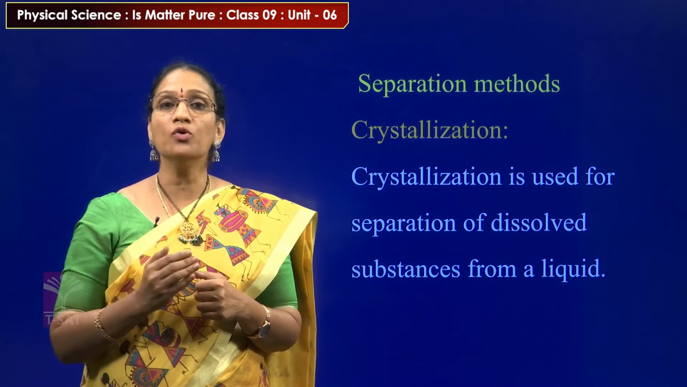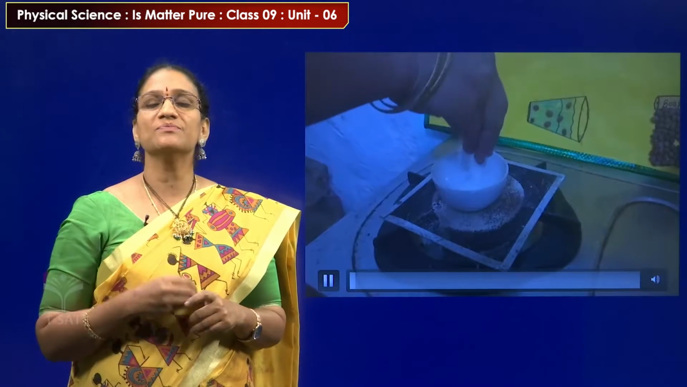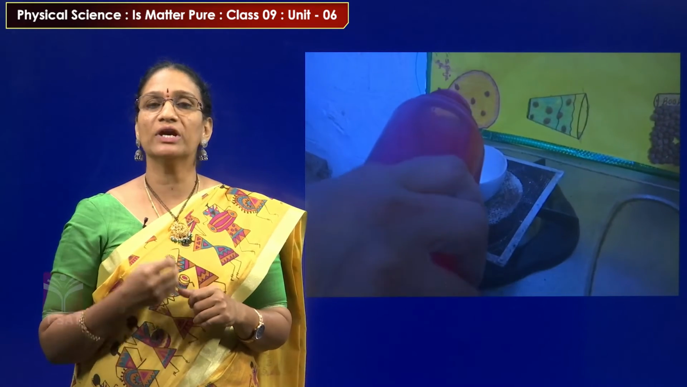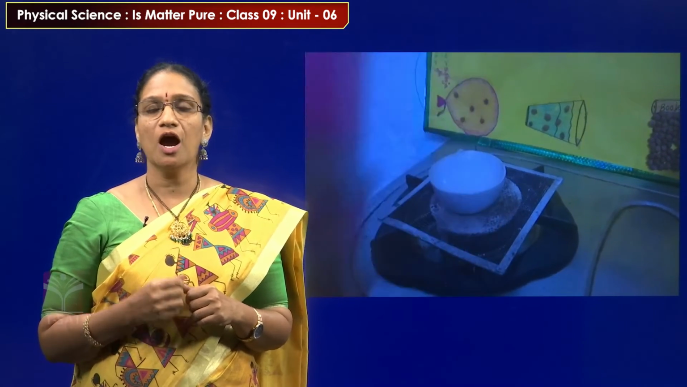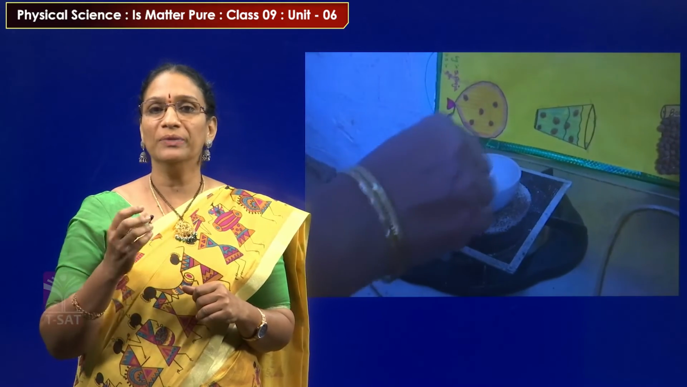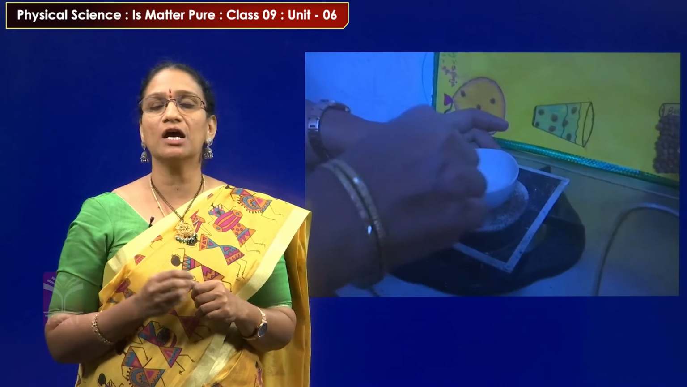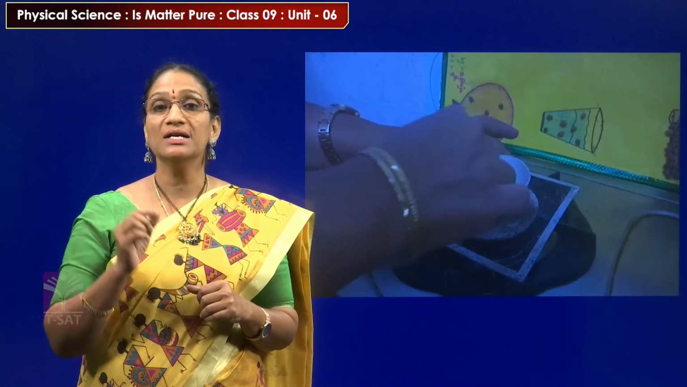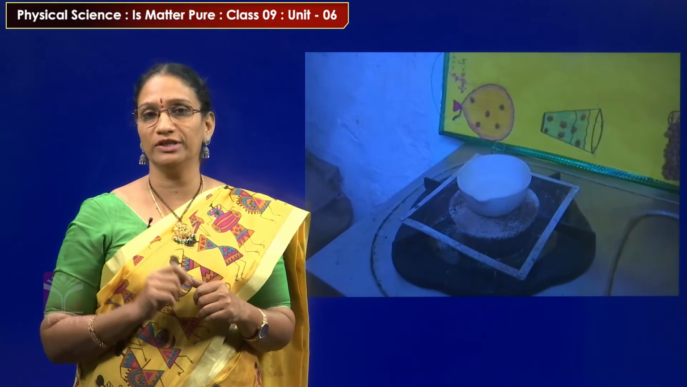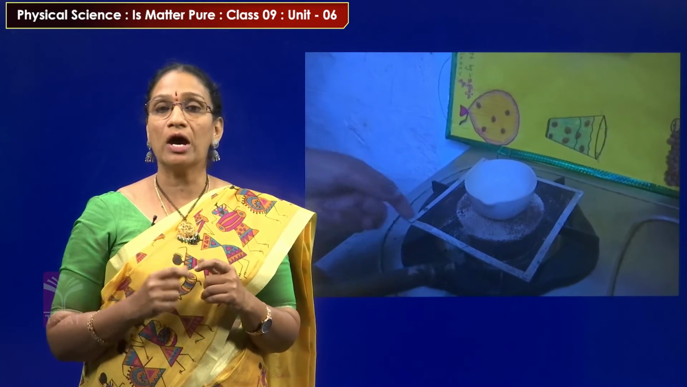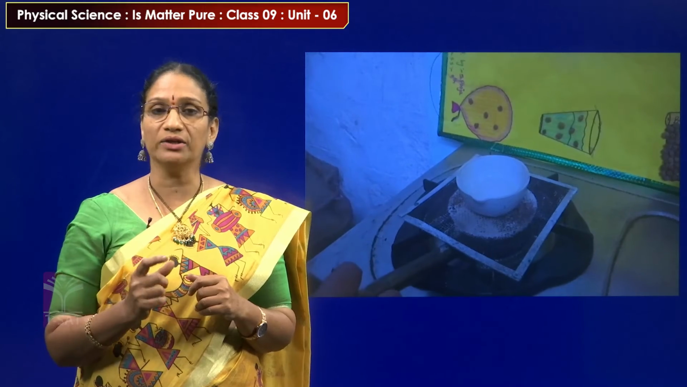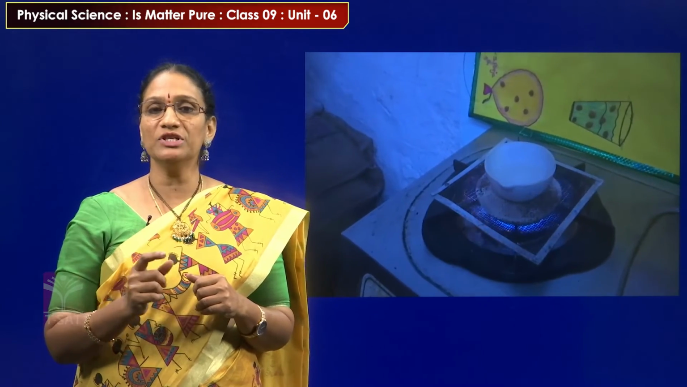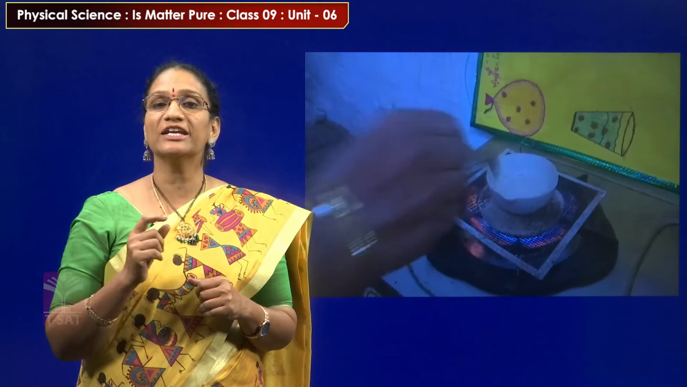Let us see how crystallization happens. Take some salt in a china dish or petri dish, and add some water. That means we are preparing a salt solution. Afterwards, we mix it very well, and now the salt solution is ready. From this solution, we have to separate the salt which is already dissolved. That means we are going to separate the salt from the salt solution by heating. Here we are applying the method of crystallization.